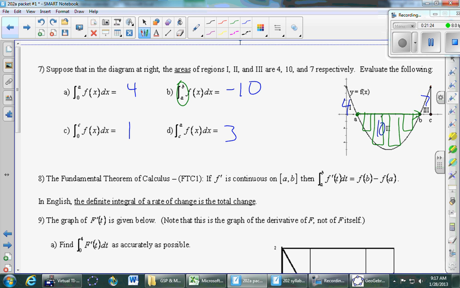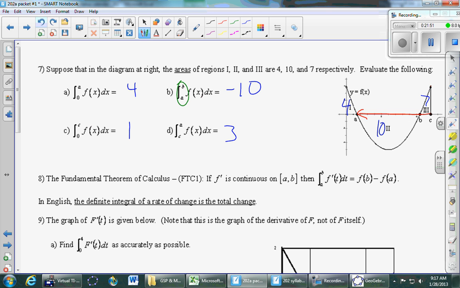Yeah, when we do it backwards, the signs flip. So if we look at part D says go from C to A. So here we go. So going from C to A, Angus points out this is backwards. Normally we go from a small number to a big number. Well, okay, that's what I'd like to do first, actually. Let's just pretend we're going the small number to the big number. Yeah, that's what we do. So is this 10 a positive or a negative, just looking at the picture?